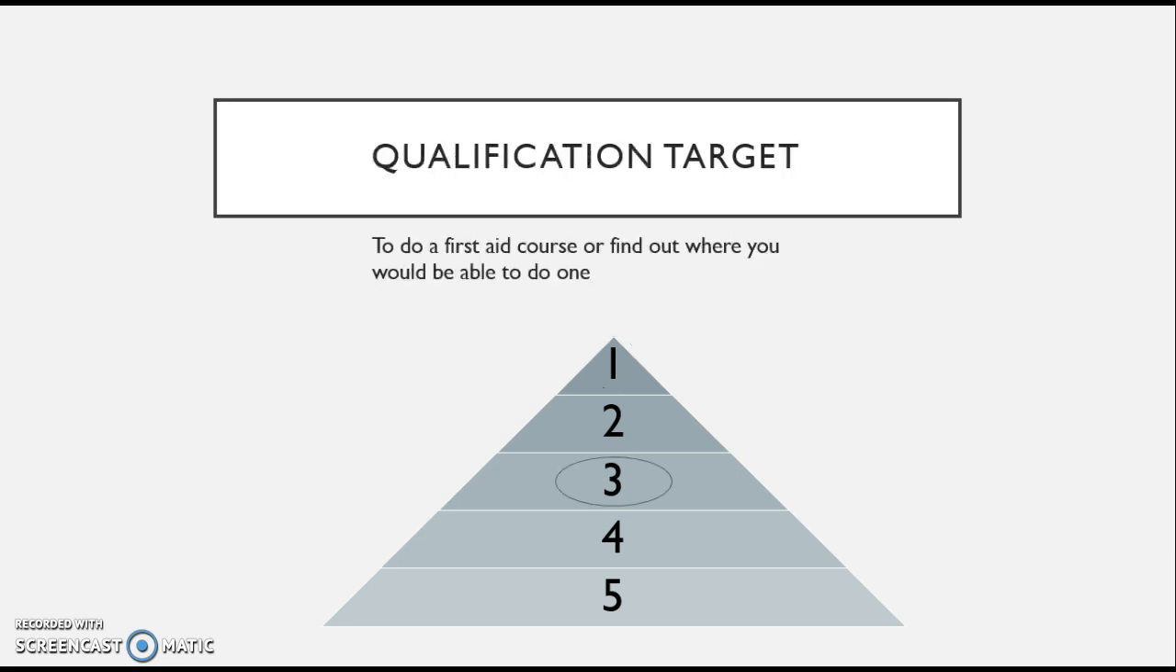So for my qualification target, I put a 3 for this one. It was to find out where I would be able to do my first aid course, as well as 3 different facts about the courses needed to complete when going into teaching. I gave this a 3 mainly because I wasn't able to do the first aid course, which was part of my target. However, I was able to find out about other courses you can do, and the teachers said that